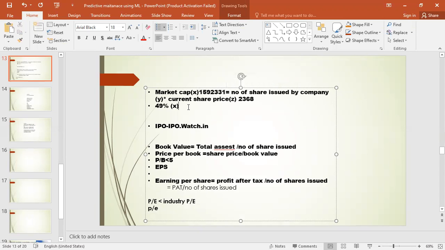Promoter shareholding is present from the birth of the company. The promoter is there when the company is born. Mukesh Ambani was not there, his father was there. From his father, grandfather, the same company is running. They are holding the highest number of shares.